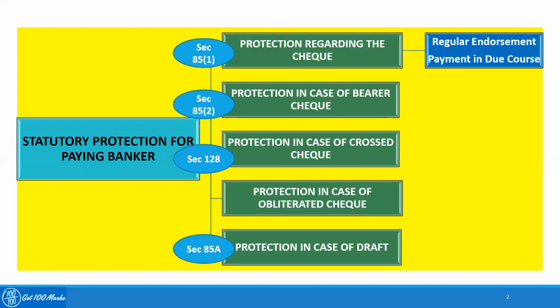In simple terms, protection regarding the check states that if a third party comes with an open check or bearer check, endorses it and gives it to the bank for payment, and the bank finds that the check is in proper form, it is not possible for a bank to check the signatures of all the endorsees. So if the check is in proper form, the bank can make the payment, provided two conditions are fulfilled: regular endorsement, and payment in due course.